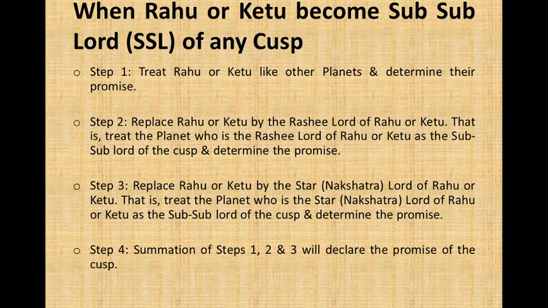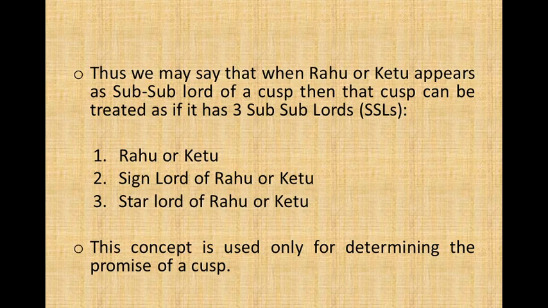and determine the promise. Step 3 is to replace Rahu or Ketu by the star Nakshatra lord of Rahu or Ketu, that is, treat the planet who is the star lord of Rahu or Ketu as the sub-lord of the cusp and determine the promise. Step 4 is that the summation of steps 1, 2, and 3 will declare the promise of the cusp.